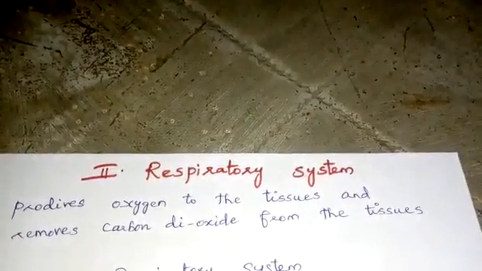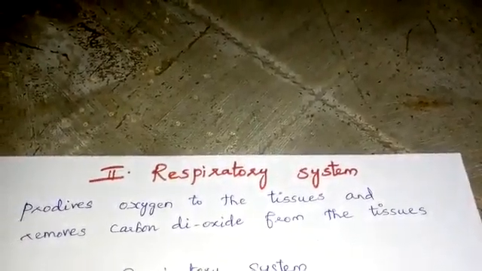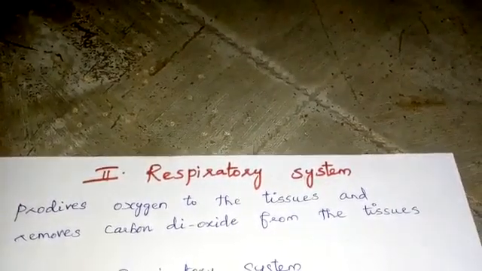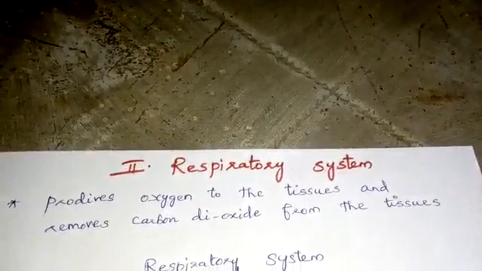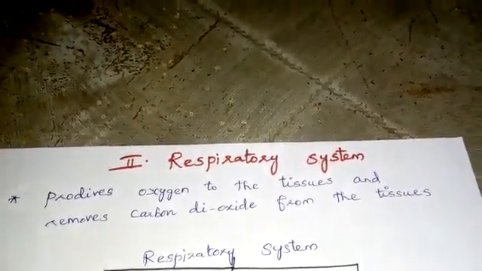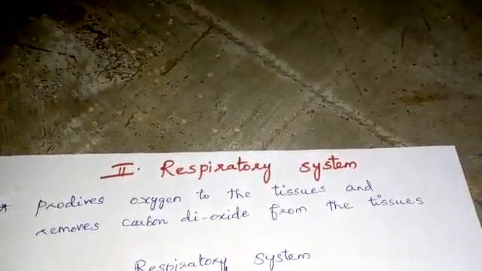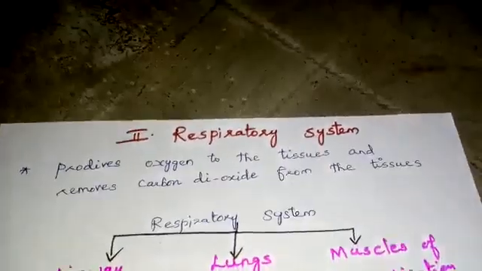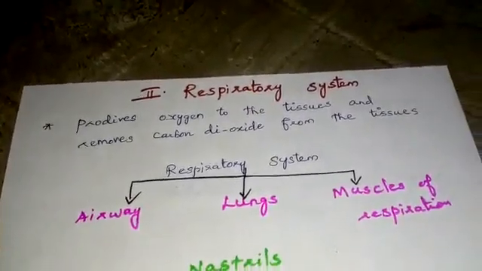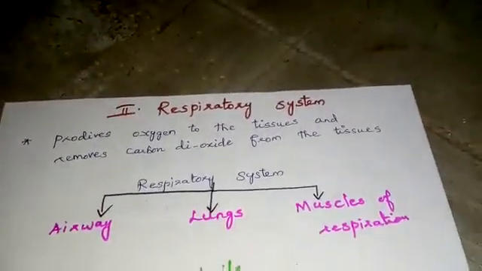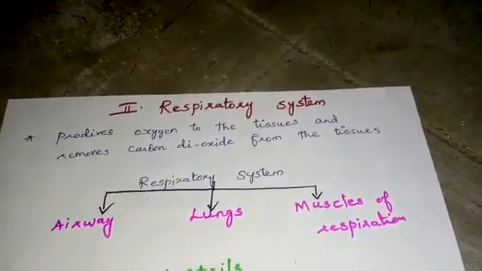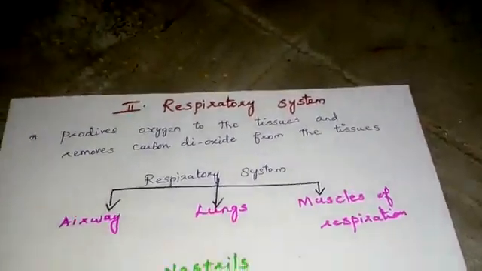Our second organ system is the respiratory system. We need oxygen to survive. Our body gets the oxygen through the respiratory system. So the respiratory system provides oxygen to the tissues and removes the carbon dioxide from the tissues. There are three major parts forming the respiratory system. One is the airway, the second is the lungs, and the third is the muscles of respiration. So let us see one by one. The first part is the airway.